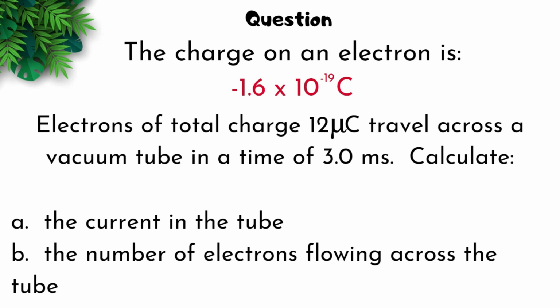Electrons of total charge 12 microcoulombs travel across a vacuum tube in a time of 3 milliseconds. Calculate A, the current in the tube, B, the number of electrons flowing across the tube. Pause this video to answer this question.